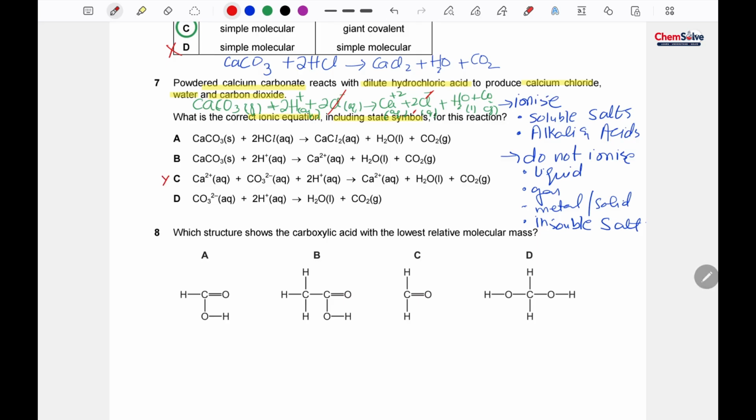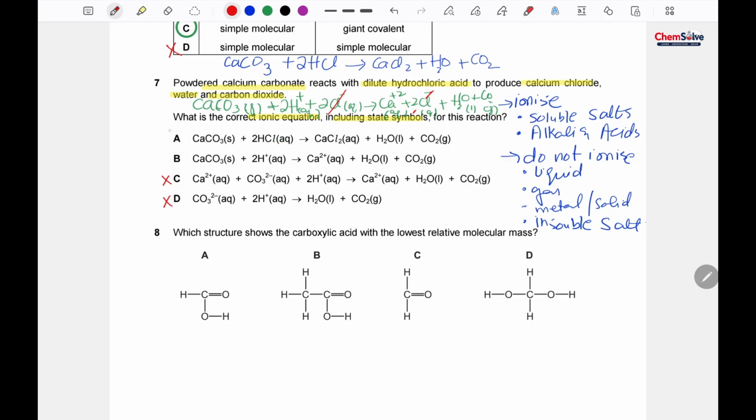Of course, C and D are the incorrect ones because here calcium carbonate has been ionized, so we will not consider these. We have to compare options A and B. Now look at options A and B with our equation. Our equation says calcium carbonate should be here. Now according to our equation, H positive should be here, while in option A there's no ionization shown for HCl.